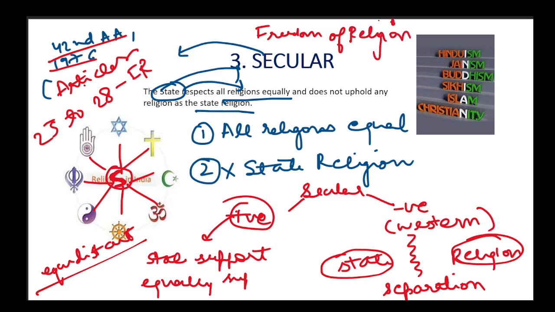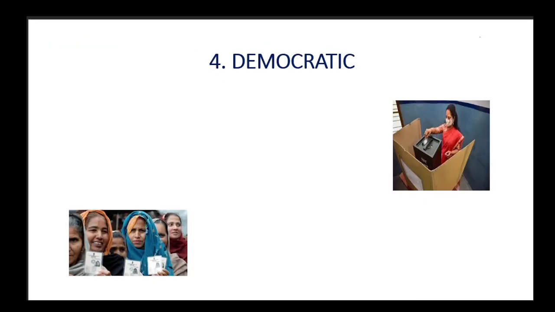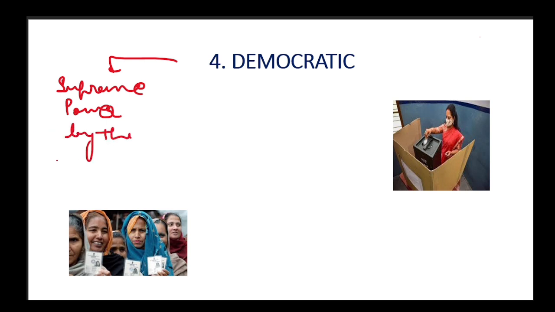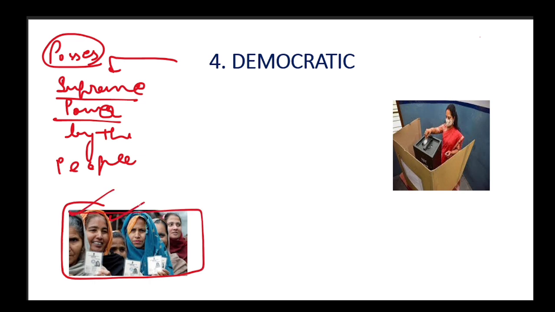Okay, so the word secular means respecting all the religions equally and not upholding any state religion. I hope this word secular is clear, and let's move on to the next word, that is democratic. Democratic का simple meaning है supreme power to the people, supreme power by the people. So they possess the supreme power. Who possess? People. They all possess power, the supreme power in a democratic state.